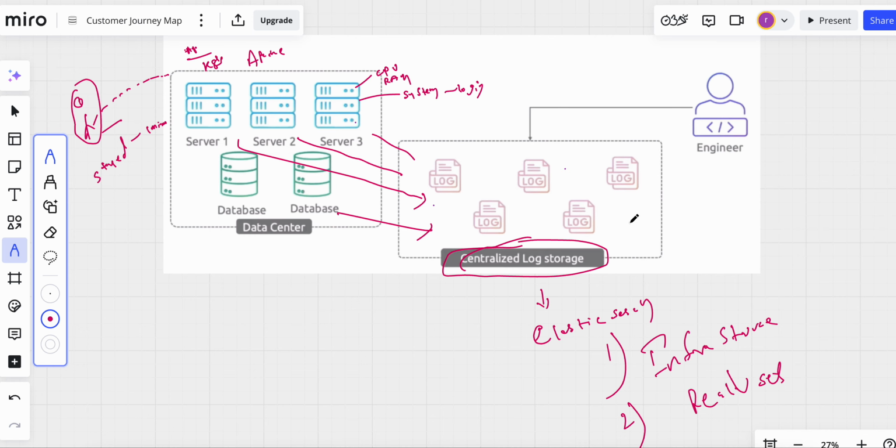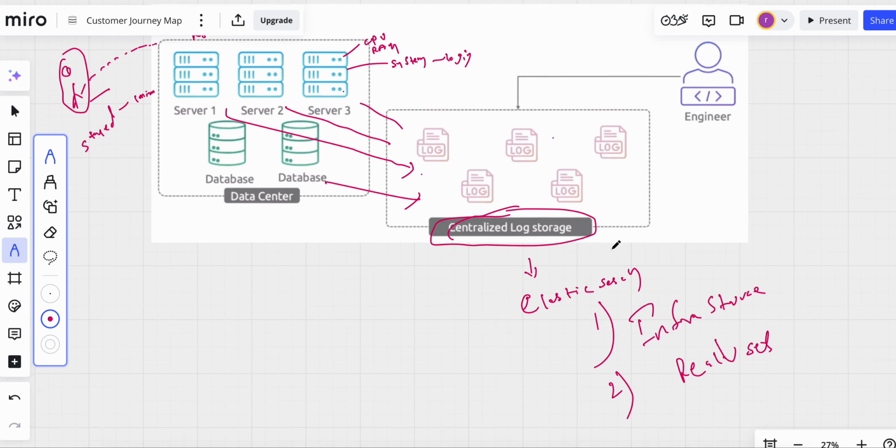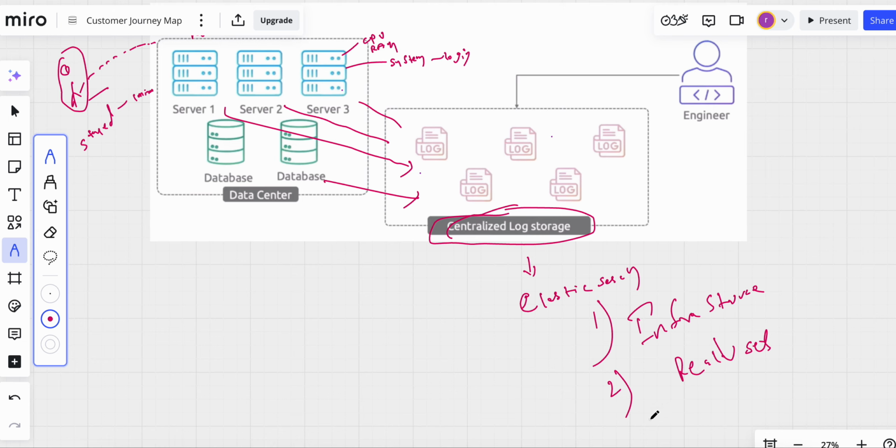So that's one benefit, or one case where I can say Elasticsearch is going to provide for us. It's not only just storing the logs. As I said, the first example is infrastructure, and it can even do real user monitoring. Like it can say how long the user has been on this particular web page, or which web page he has navigated to from this web page. So those things can also be tracked.